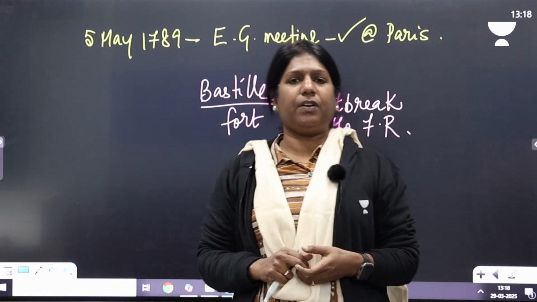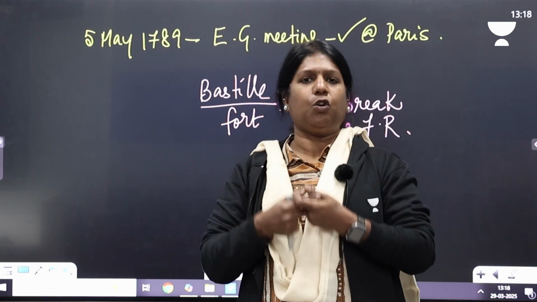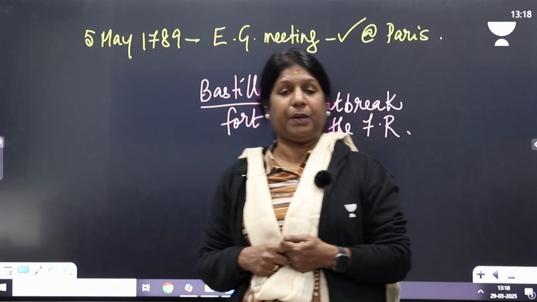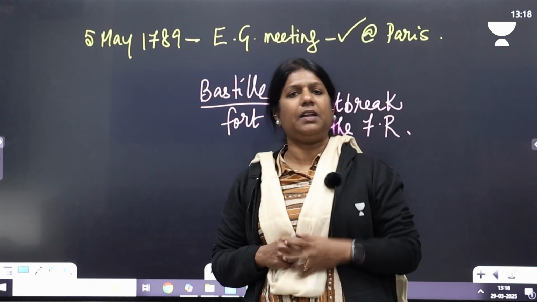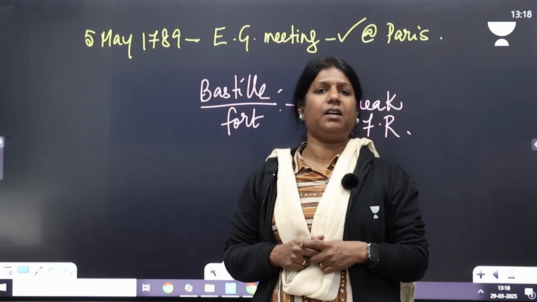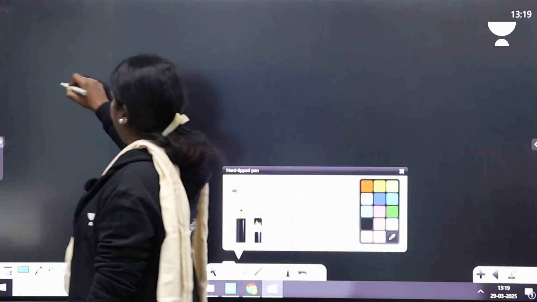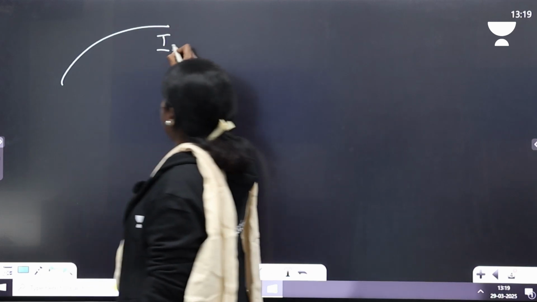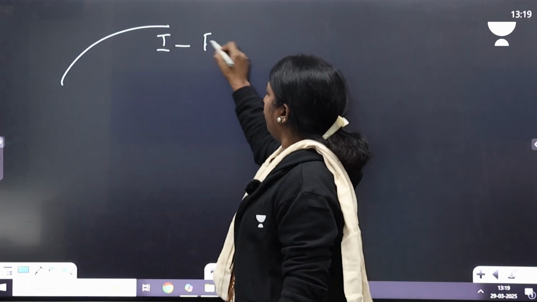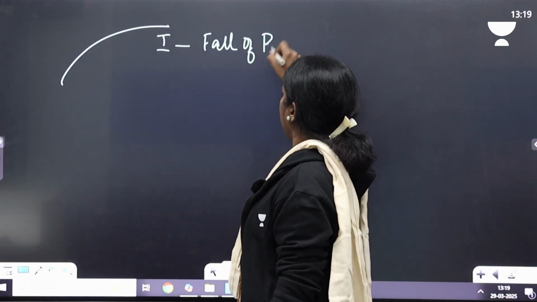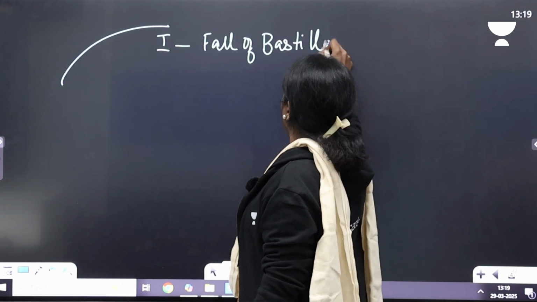When you look at the French Revolution, the entire Europe was affected by it because the ideals of liberty, equality, and fraternity were born during this period. When you break down the French Revolution, we cut it into a few periods. The first stage we call the fall of Bastille.